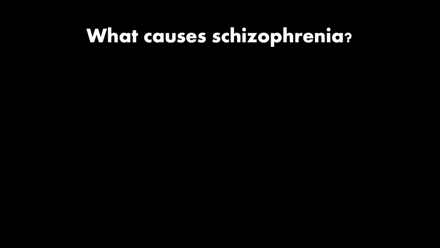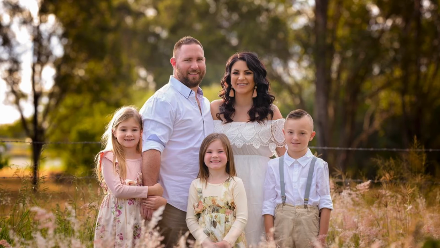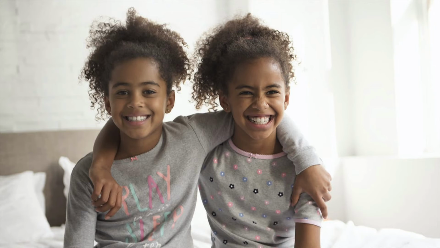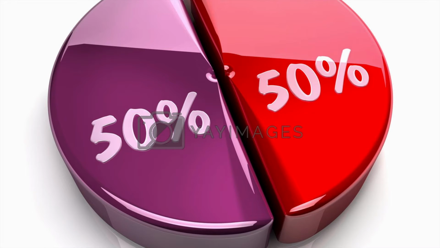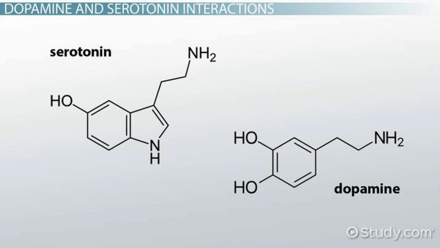So, what causes schizophrenia? Researchers are unsure of the exact cause, though studies suggest it could potentially be a number of factors which come into play. We do know that schizophrenia tends to run in families, but there is no specific gene which is associated with being responsible for it. Something I found interesting was that studies were done with identical twins, and researchers found that if one twin suffered from schizophrenia, then the other twin had a 50% chance of developing the disorder, regardless of all environmental factors. Studies also point to a connection between neurotransmitters and schizophrenia, suggesting an imbalance in serotonin and dopamine within the brain could be a leading factor to the disorder.